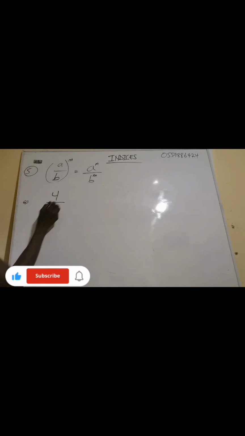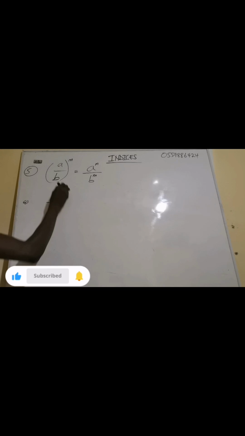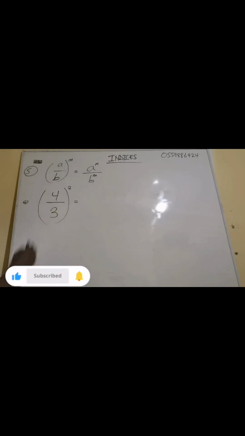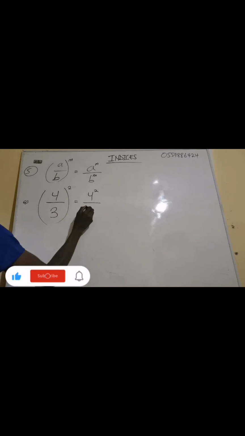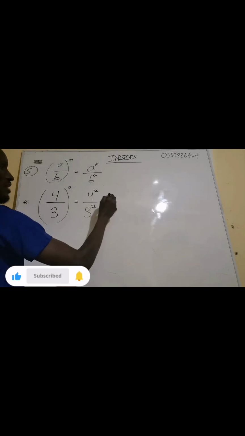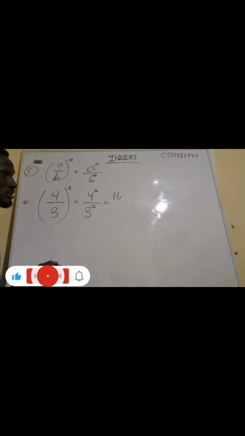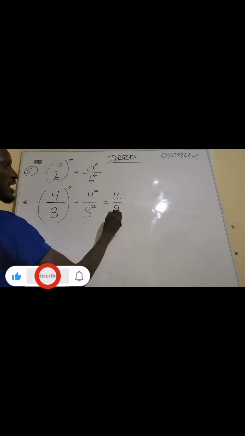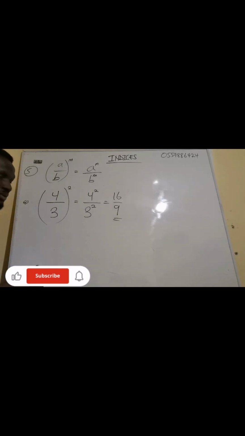If I have 4 over 3 all exponent 2, now this one means that the exponent will affect the 4, it will affect the 3. So we're going to have 4 exponent 2 and then 3 exponent 2. Now 4 exponent 2 is 16, whilst the 3 exponent 2 is also what? 9. So this one is simple like that. Now let me look at another example.